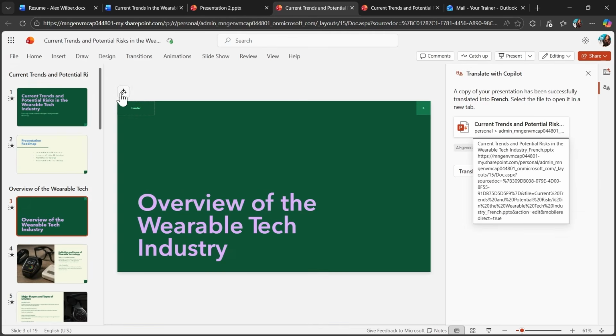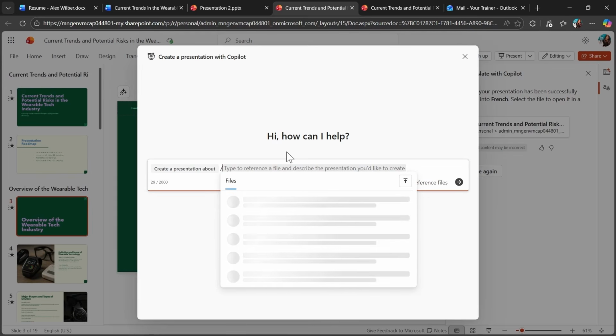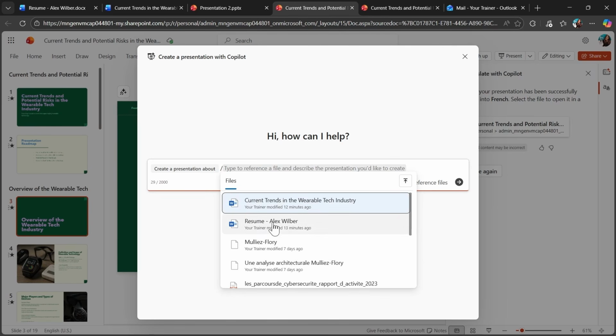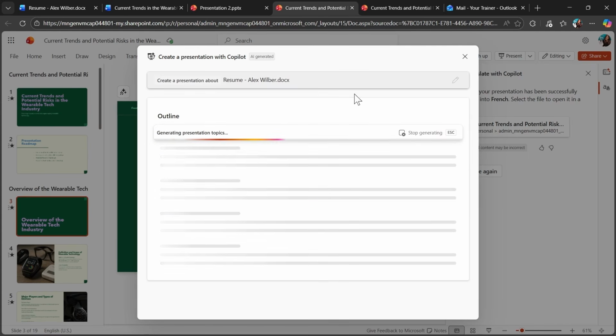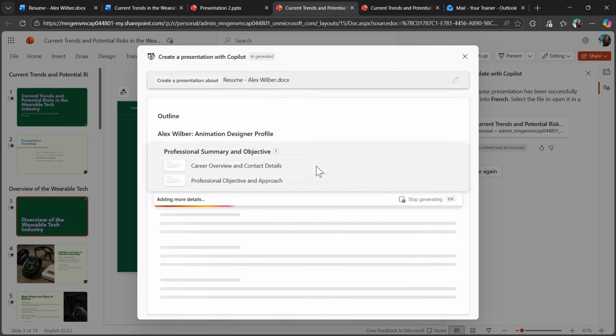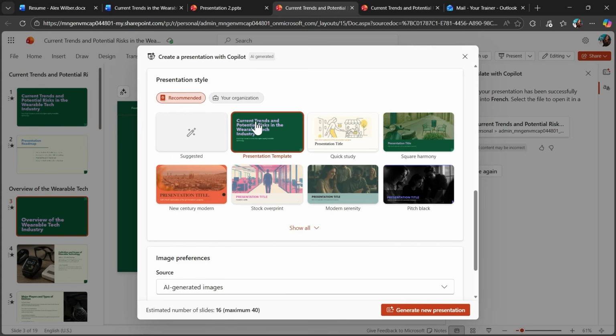If you look at other options here, as I used to create a new presentation from zero from my prompt, I could also create a presentation from a specific file that is stored in my cloud. So if I want to create a presentation about Alex based on his resume, it's very easy. I just select the CV file and it will pre-generate for me different sections of my presentation. By default, it will use the template that I opened when I submitted my prompt.